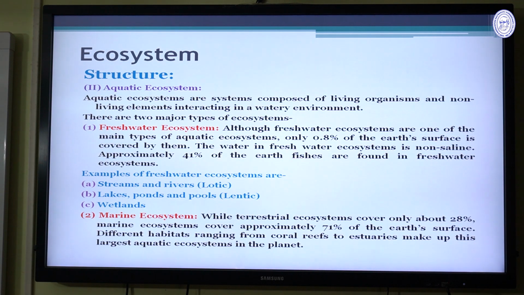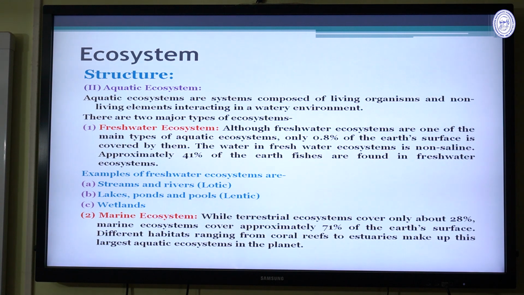Then these are the examples of the freshwater ecosystem. These are the streams and rivers. This is the lotic ecosystem. Lotic means it indicates moving water, that is water with a high speed current. And the lakes, ponds and pools. These are the lentic ecosystem. Lentic means it indicates stagnant water.